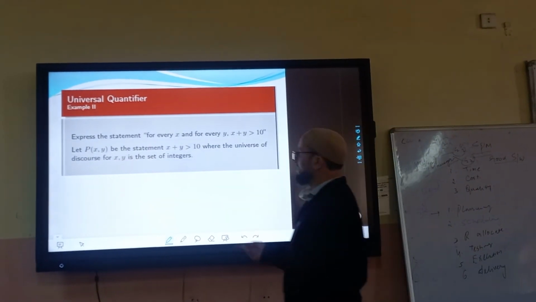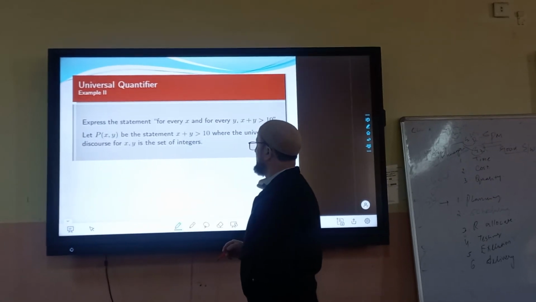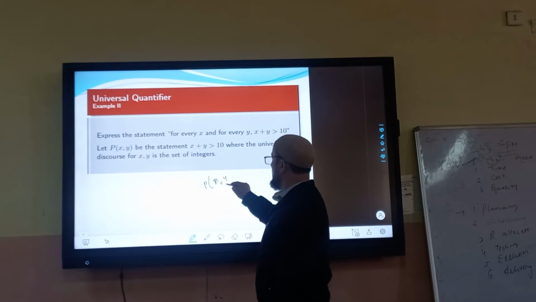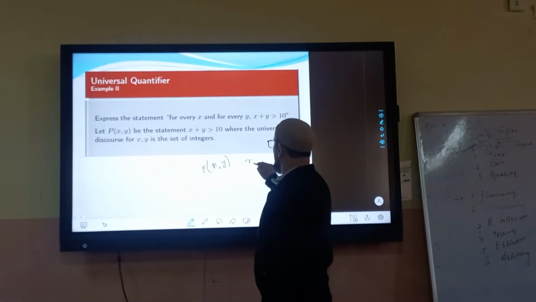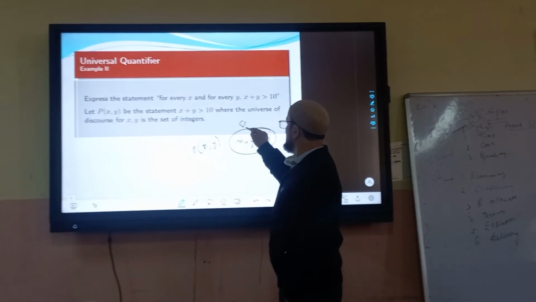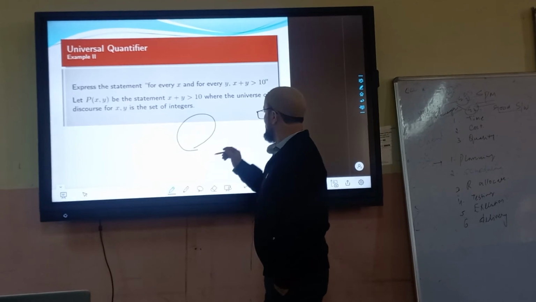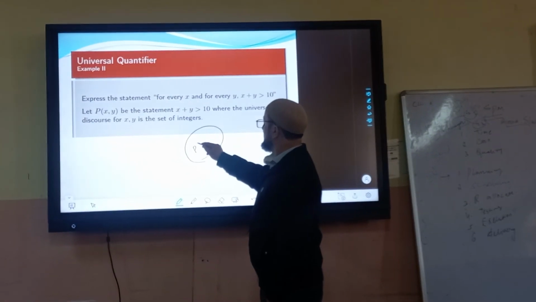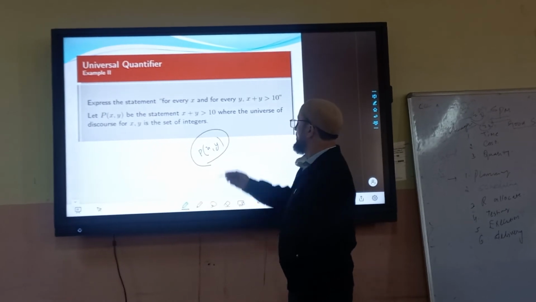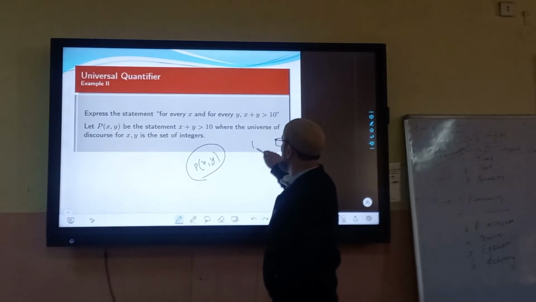So you have a predicate. You have a predicate what? X comma y, and we have a statement. Predicate is x comma y, and statement is x plus y is greater than 10. This is our statement, and the predicate function is this. P of x comma y is my predicate, where x plus y greater than 10 is my statement. And universal discourse is what?